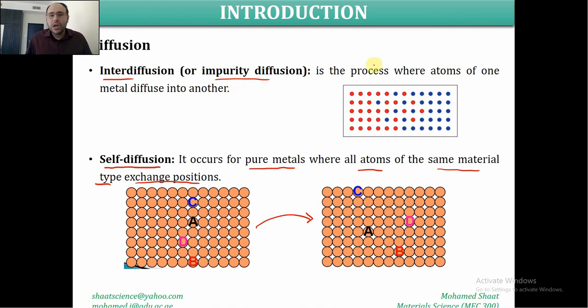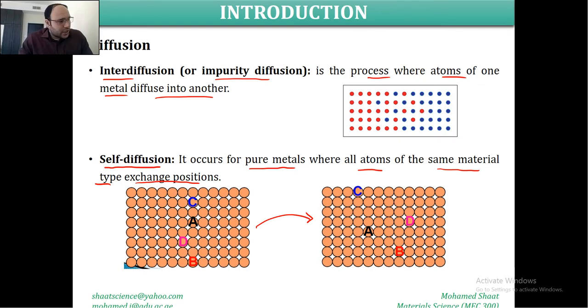So in this process, atoms of one material or metal diffuse into another metal or another material, whatever. Both may be metallic materials, or one metal and one non-metal, it depends. But this is what diffusion means. So interdiffusion, which is also known as impurity diffusion, is the process of atom migration between two different materials or substances to form an alloy. For example, the case of a nickel-copper alloy. Make sense?